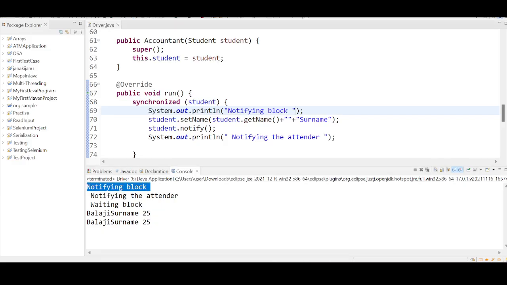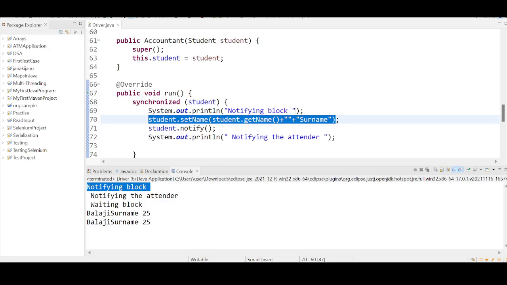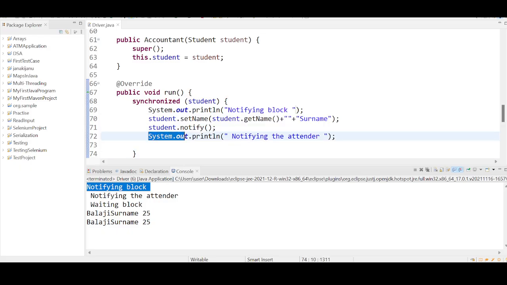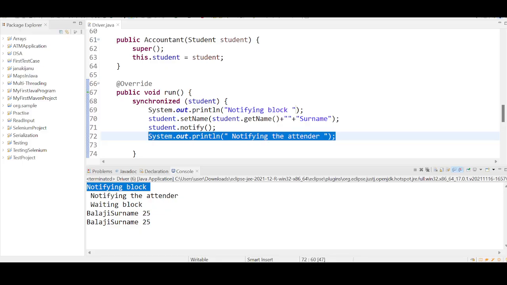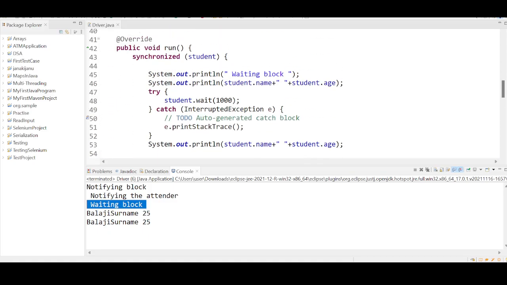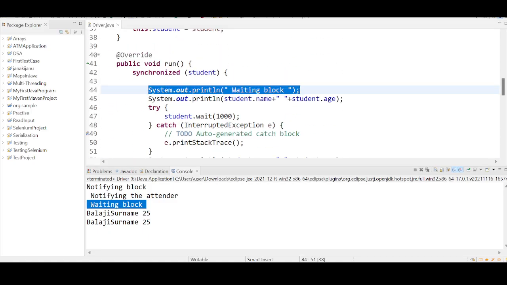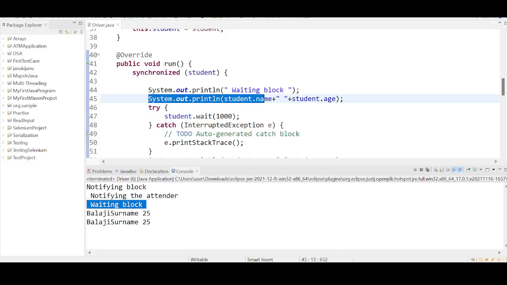Notifying block is getting called first. Then the data is getting set and this is getting printed, notifying the attender. Then the control comes to the waiting block. Then the data is getting set.